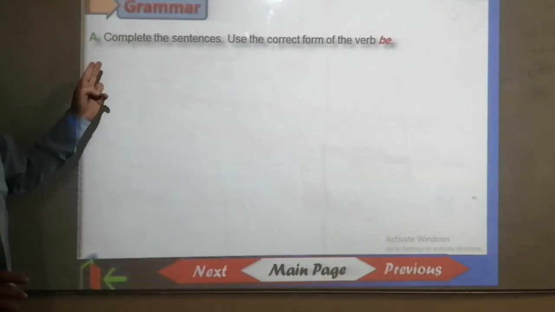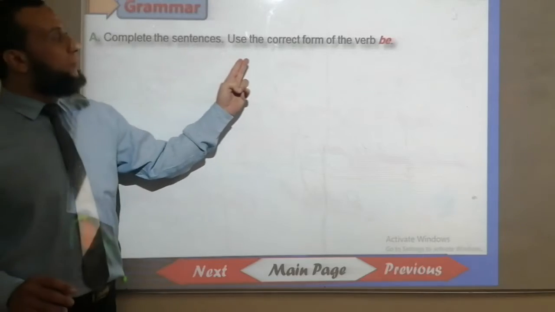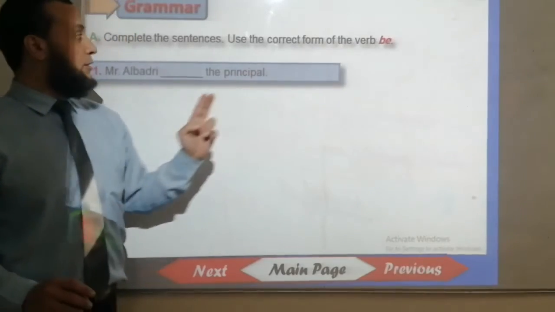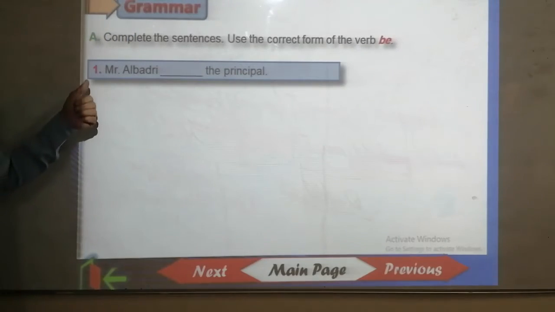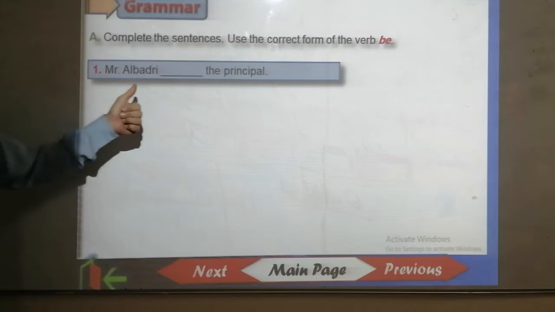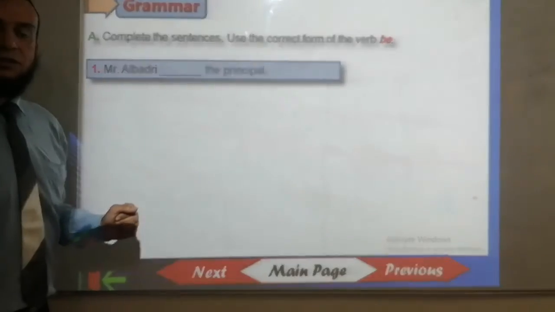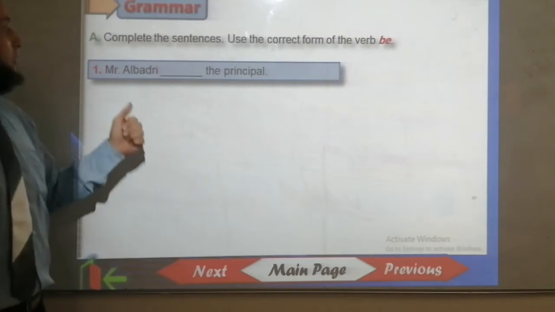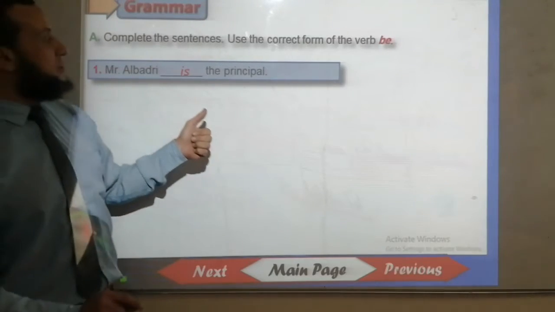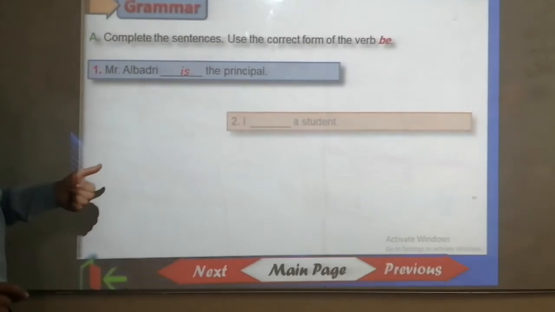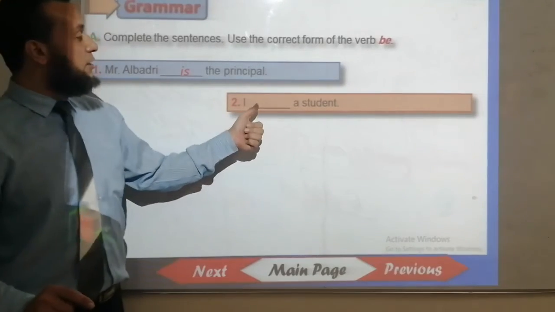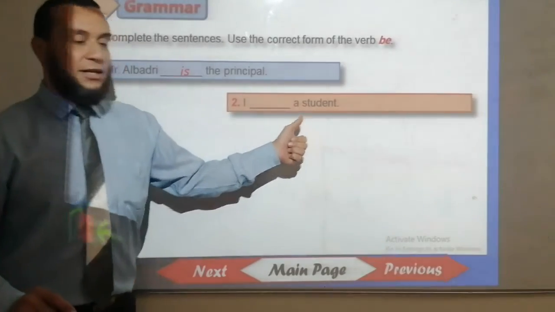Exercise A. Complete the sentences. Use the correct form of the verb be. Number 1. Mr. Al-Badri ___ the principal. What's the answer? Very good, everyone. Mr. Al-Badri is the principal. Number 2. I ___ a student.